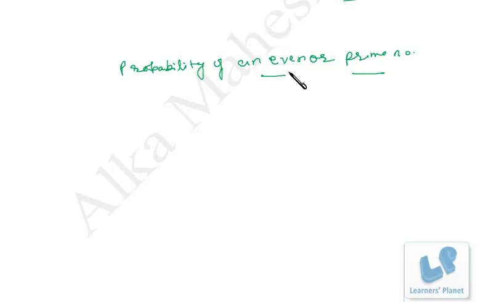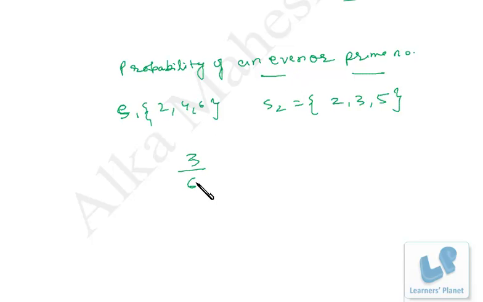So let's calculate the probability of getting an even number. I just write the sample space. The even numbers are 2, 4, 6, and the sample space for prime numbers is, suppose, S2. The total sample space will be 1, 2, 3, 4, 5, 6. The favorable outcomes in the case of an even number are 2, 4, 6, and for the prime number they are 2, 3 and 5, right? So the probability of getting an even number will be what? These three elements are there out of 6, so it's 3 by 6.